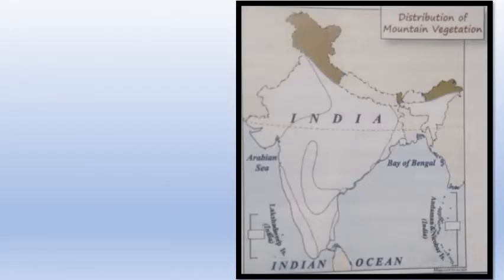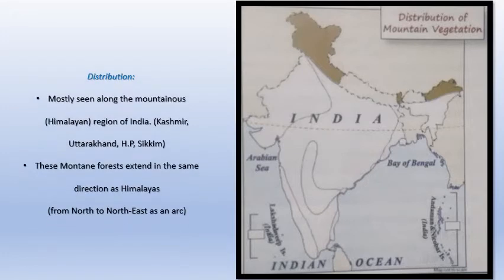Just like we told earlier, distribution is mostly seen along the mountainous Himalayan region of India: Kashmir, Uttarakhand, Himachal Pradesh, Sikkim, Arunachal Pradesh. Mountain forests extend in the same direction as the Himalayas. You can see that the Himalayas extend in the same arch or arc shape from north to northeast. This mountain forest also extends in the same northern arc region. So remember to shade the regions correctly.